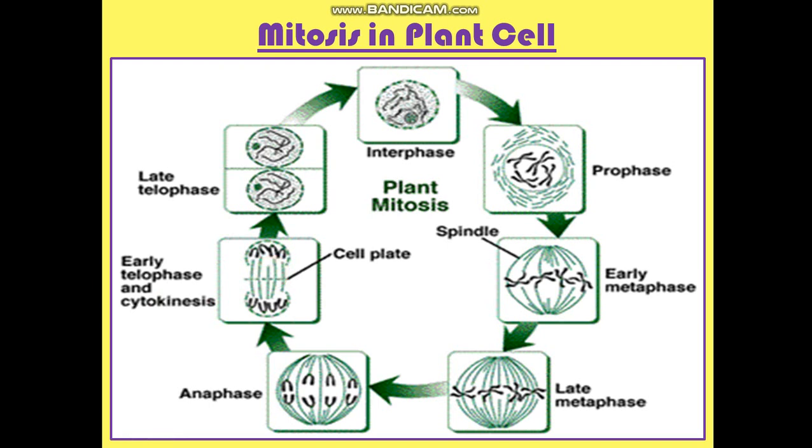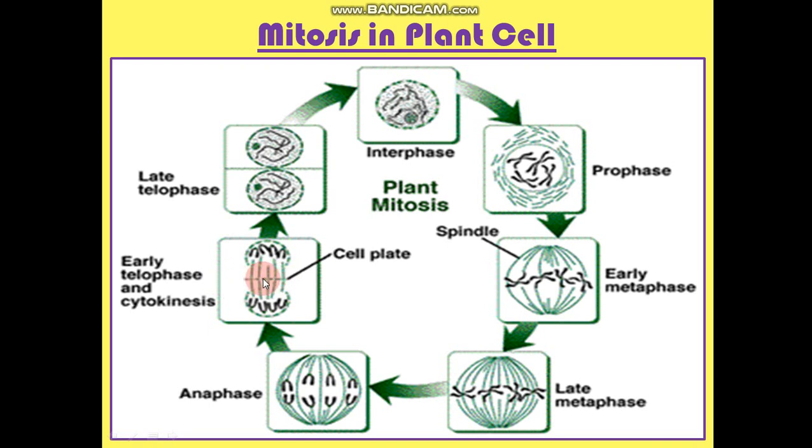In telophase of mitosis in animal cell, what was happening? There was a furrow being formed at the periphery. But here in telophase of a plant cell, there is a cell plate formation. You can see it over here. The cell plate formation is there from the center towards the periphery.